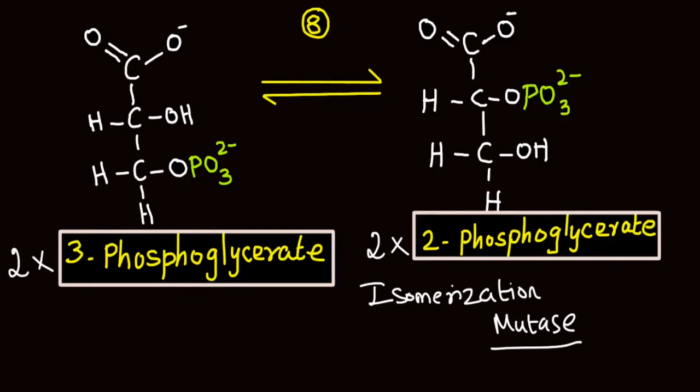The specific name of the enzyme that catalyzes this reaction is phosphoglycerate mutase, because the substrate here is a phosphoglycerate molecule. Shifting of the phosphoryl group from the third carbon to the second carbon increases the phosphoryl transfer potential of the phosphoglycerate molecule.